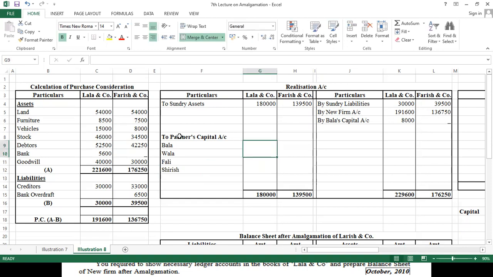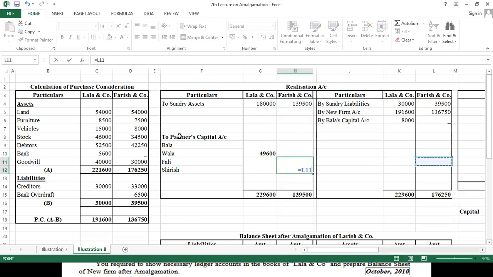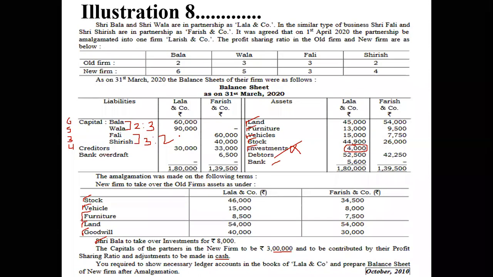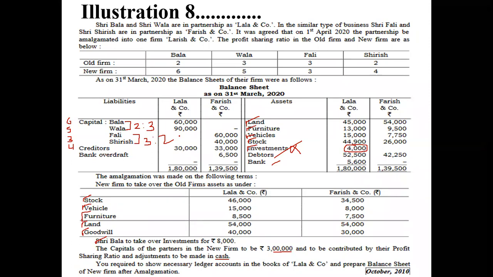Okay. Now first let us find their profit. This particular amount minus 1,80,000. So here we got 49,600, and on this side this particular amount minus this, we get 36,500. Now this profit will be divided in their profit sharing ratio, and the profit sharing ratio of Bala and Wala is 2:3.